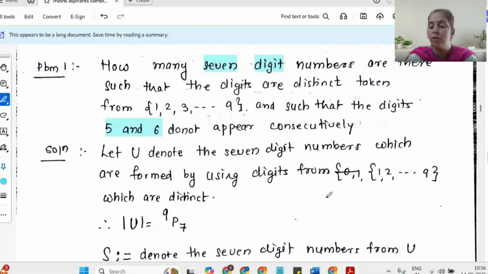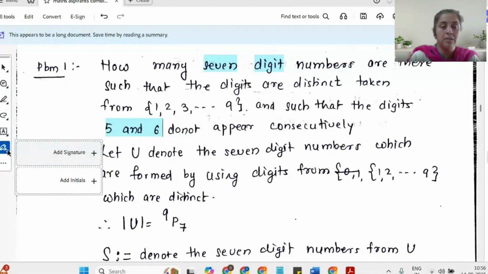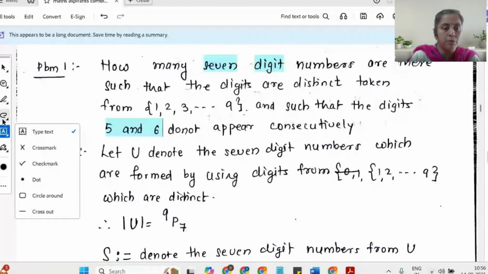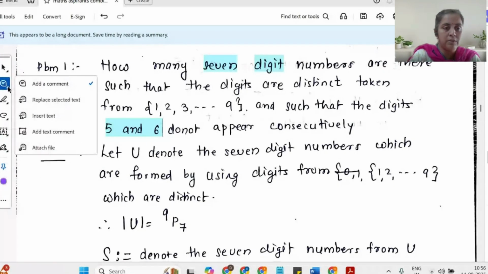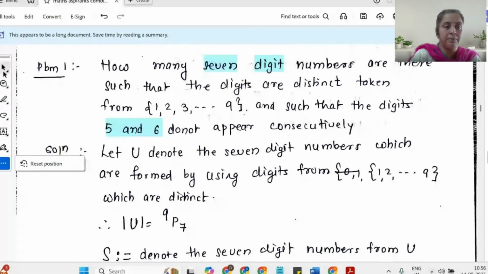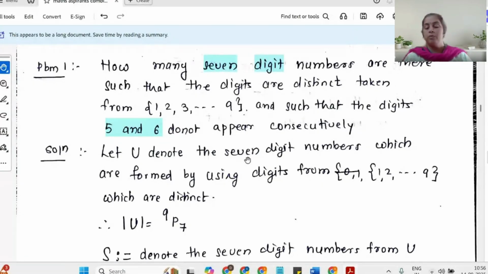You will not see a sequence 5, 6 in the number, nor a sequence 6, 5. So first of all, identify how many 7-digit numbers we can see here.